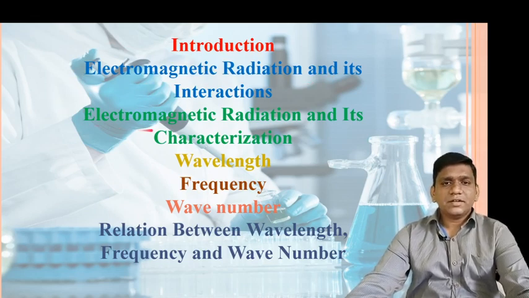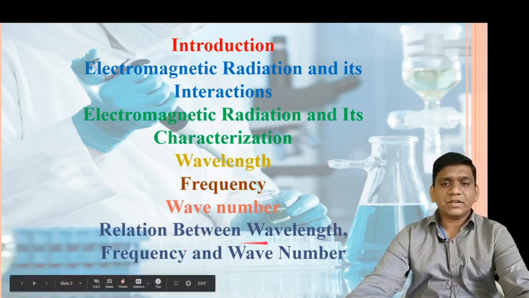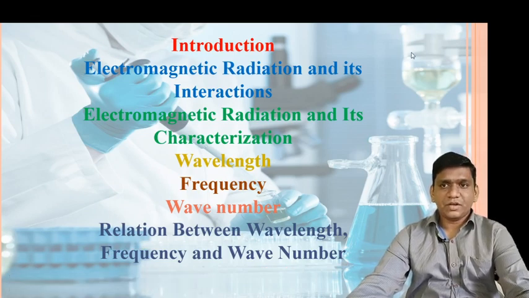Then the next topic is electromagnetic radiation and its characterization. Then we discuss wavelength, frequency, and wave number, and the last topic of today is the relation between wavelength, frequency and wave number. So these are today's topics we are going to learn.